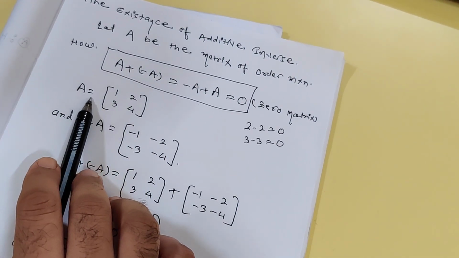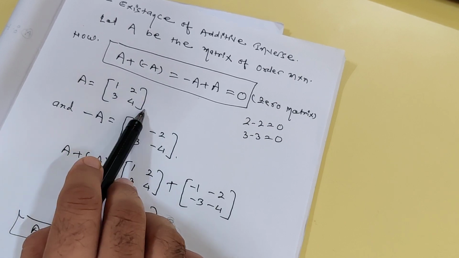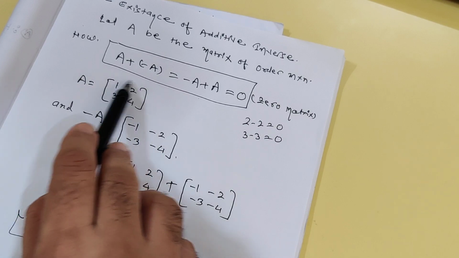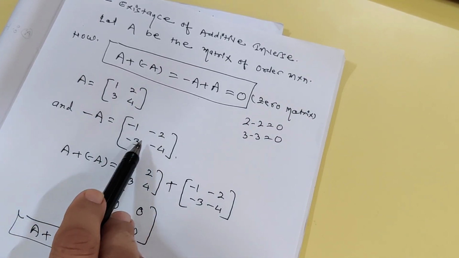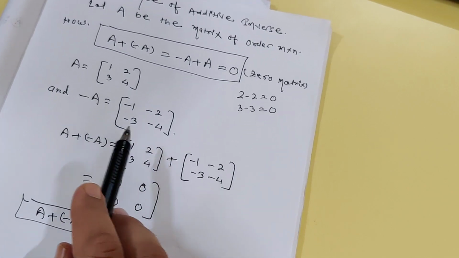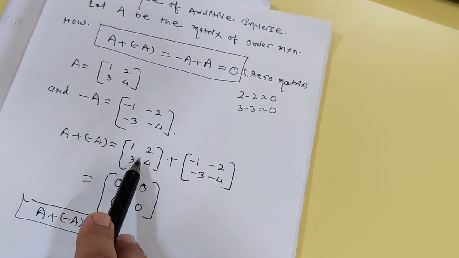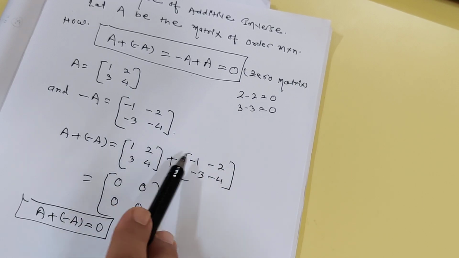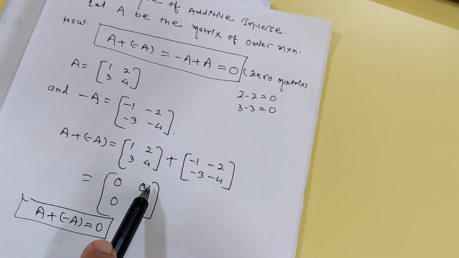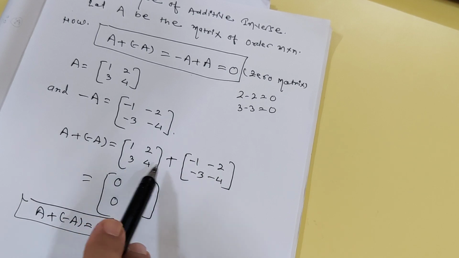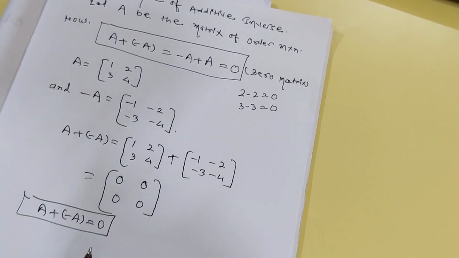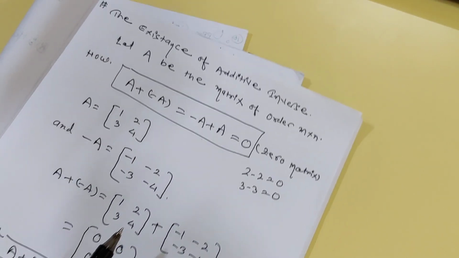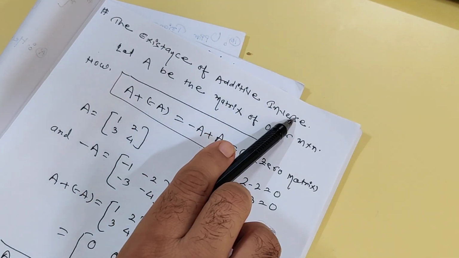सो लेट अस टेक एग्जांपल. A is 1 2 3 4, minus A means you multiply minus to all this element, so we'll multiply -1, -2, -3, -4, then A minus A, this is A plus this is minus A values. Okay, 1 minus 1 is 0, 2 minus 2 is 0, 3 minus 3 is 0, 4 minus 4 is 0. So this is how you can write A minus A is equals to 0. So we have proved the existence of additive inverse.